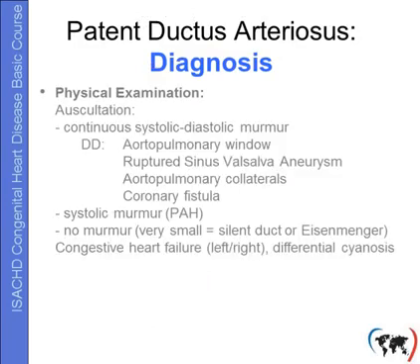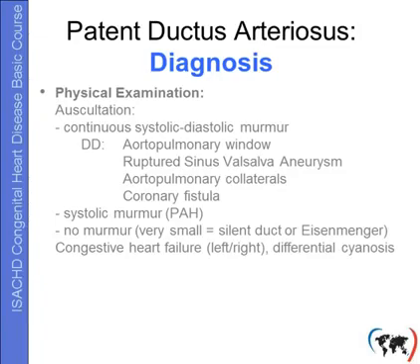So I would summarize for diagnosis. Physical examination with auscultation is essential as long as we have still a continuous left to right shunt. We will hear a continuous systolic-diastolic murmur. Differential diagnoses are aortopulmonary window, ruptured sinus of Valsalva aneurysm, aortopulmonary collaterals, coronary fistula.